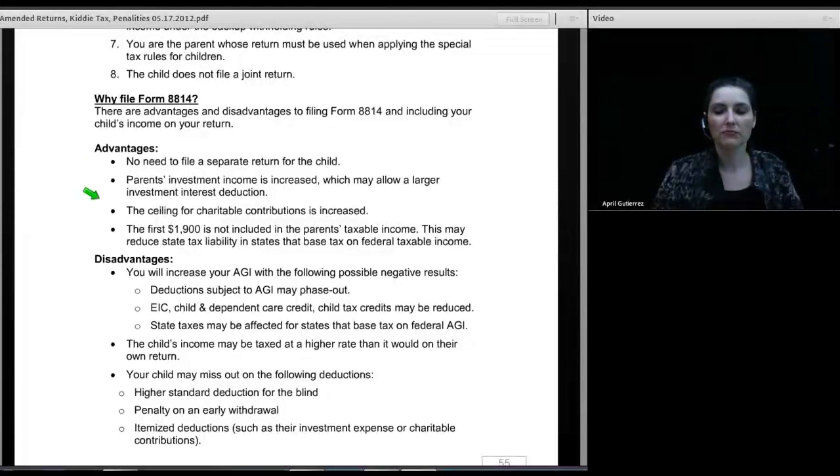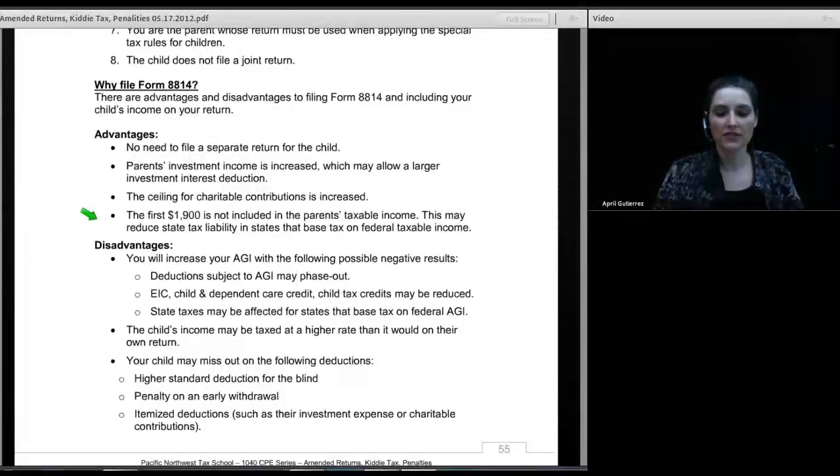The ceiling for charitable contributions is increased. If the parent happens to have given away more than half their income during the year to a qualified charity, that would allow them to claim more of a deduction there. And the first $1,900 of income is not included in the parent's taxable income. So if the child has investment income of less than $1,900, there's actually no tax consequence to the parent, really. It doesn't get included in their income.